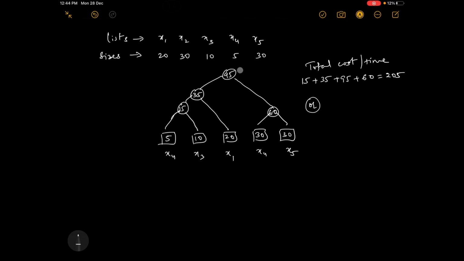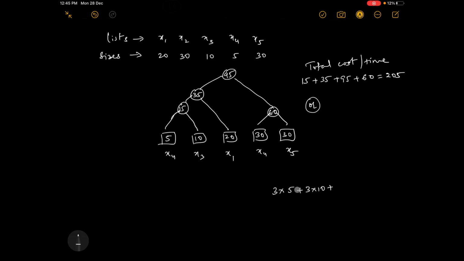So distance is 3. So what we will do is distance into the size. What is the size? It is 5 plus. Next, this element, to reach the last list, how much distance is it traveling? Again 3. So 3 into 10 plus.